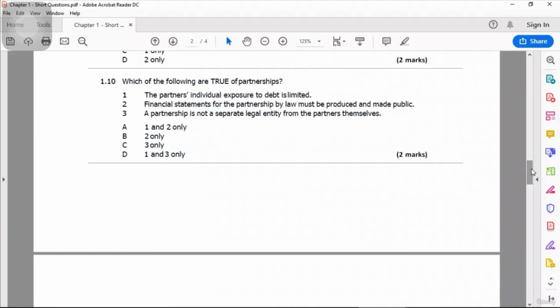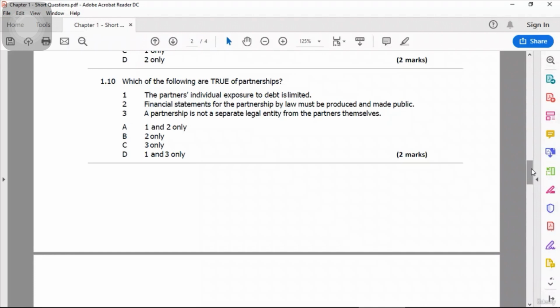Okay, then comes 1.10. Which of the following are true for partnerships? Statement 1: the partners' individual exposure to debt is limited. It is wrong, because we said that usually partners have unlimited liability. You should remember that there are some limited liability partners, called LLP, limited liability partnership. But this is not something which we assume as general. Generally, when we use the word partnership, you immediately by default think of unlimited liability. So statement number 1 is wrong, because it says that partners have limited liability. No, they have unlimited liability.